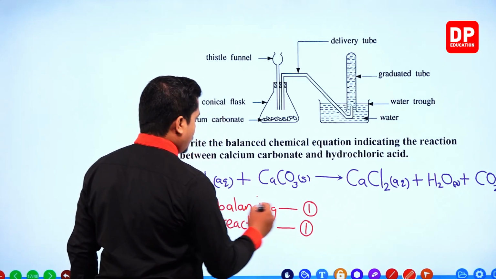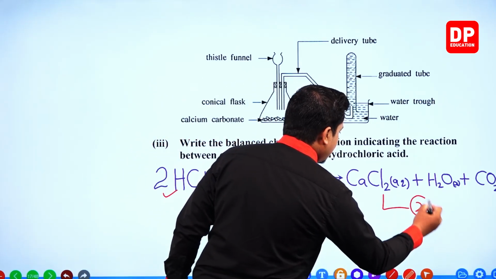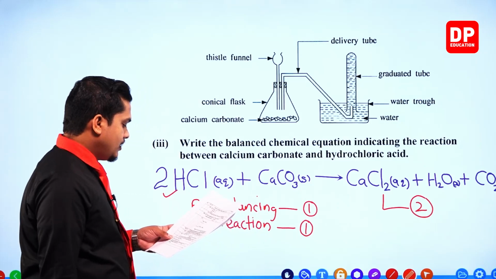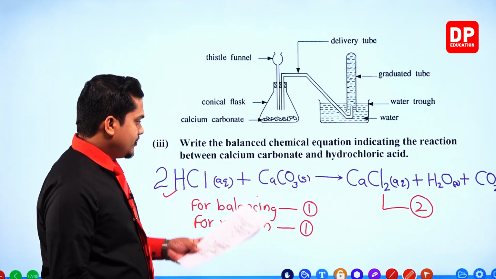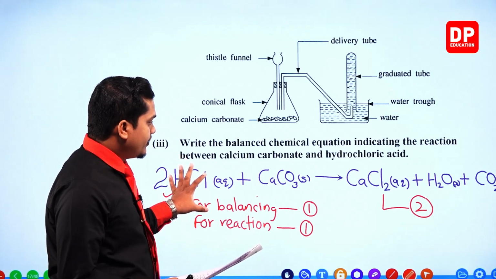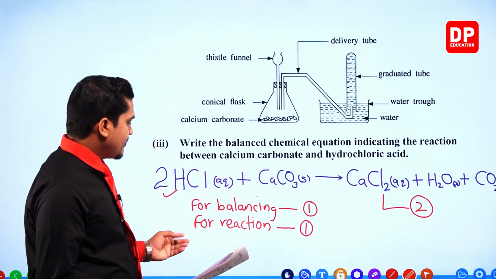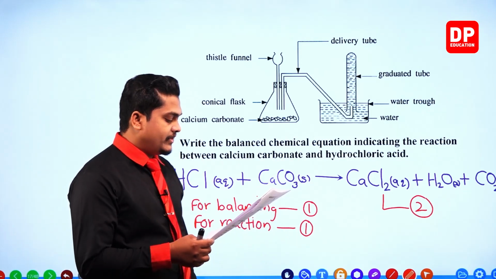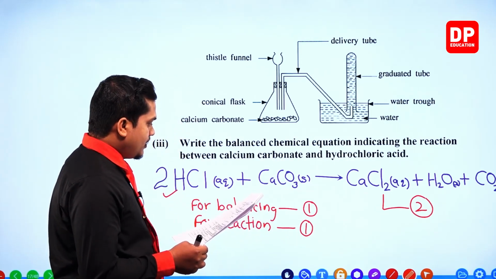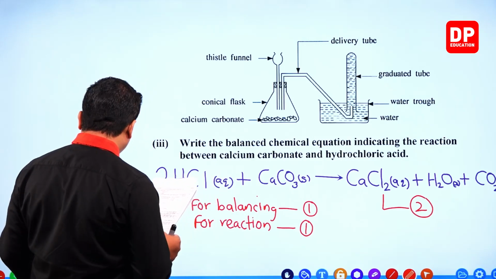So altogether, you will receive 2 marks for this question. For writing down the reactants and products correctly, that means for the reaction, you will receive 1 mark, and for the balancing part, you will receive 1 mark. Right. Then the next one.